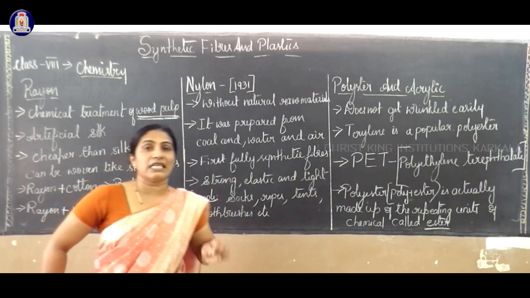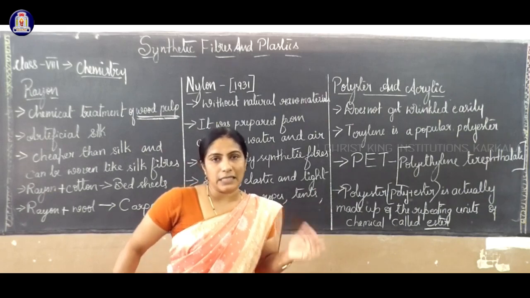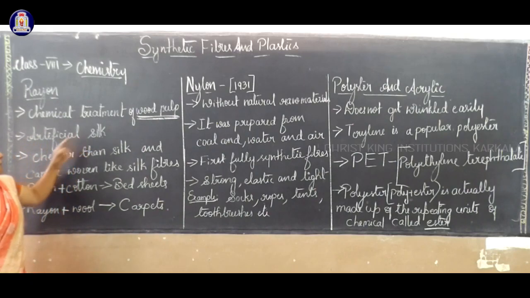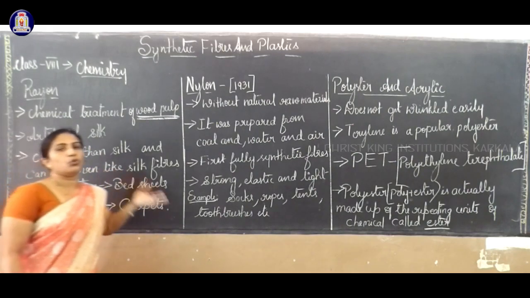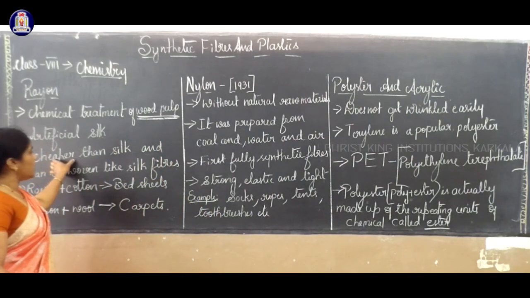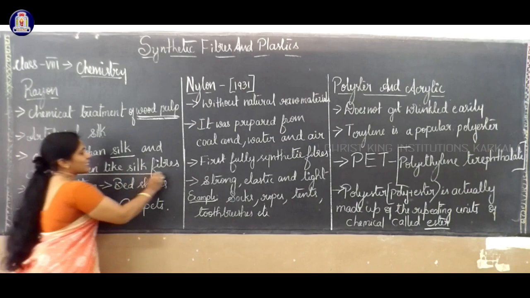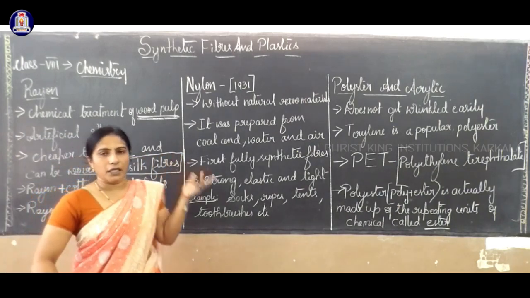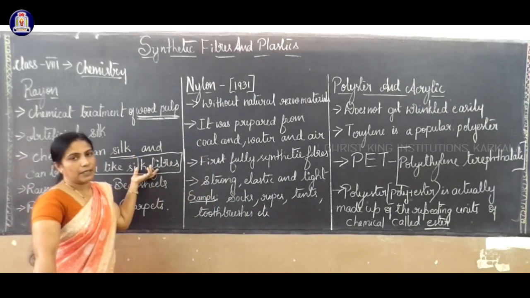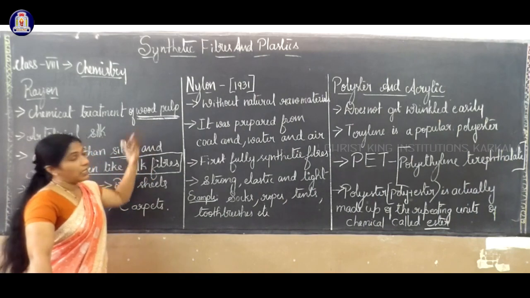Rayon is an artificial silk. It is not natural silk. If you burn both cloths, silk and artificial silk, you get a different nature. Why is rayon used in such a large amount in the cloth industry? Because it is cheaper than silk and can be woven like silk fiber. If you just look at it, we cannot recognize which is natural silk and which is artificial silk. Sometimes the cost is even higher, because it is artificially prepared.